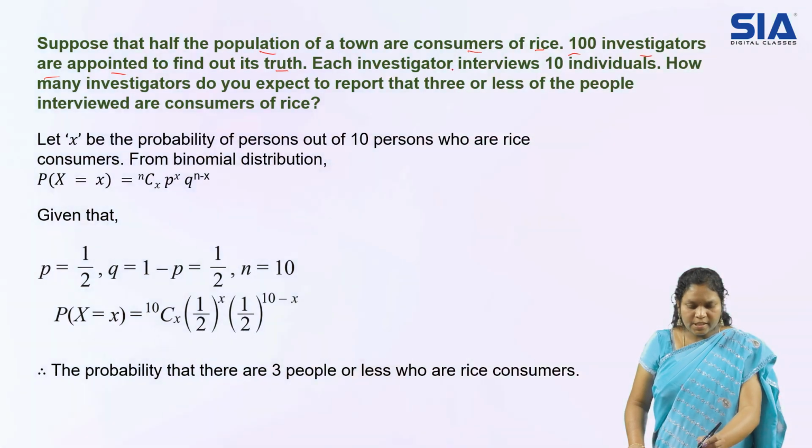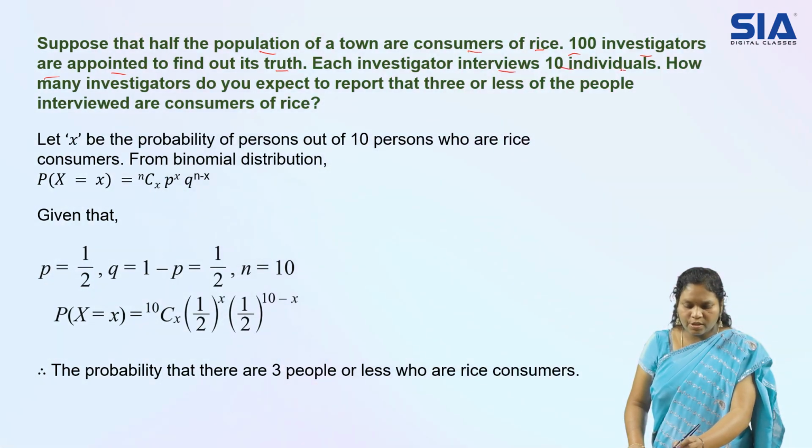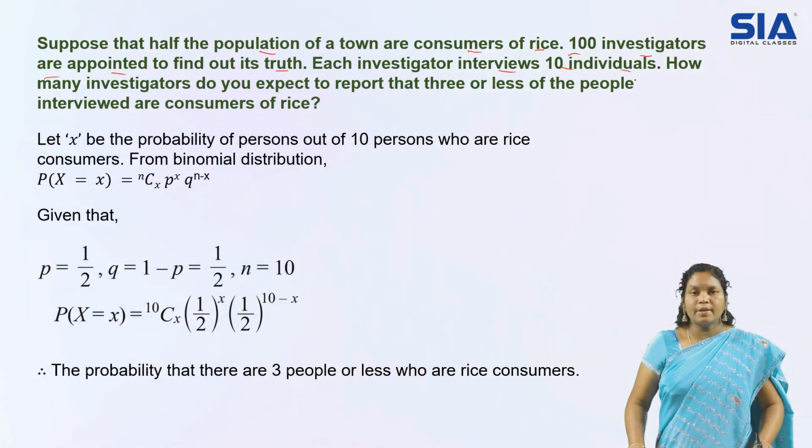Next, each investigator interviews 10 individuals. What they have done, 100 people are there, no? Those 100 people have tried to interview some 10 individuals. Means each person from that 100 people tries to take the data from 10 individual people.